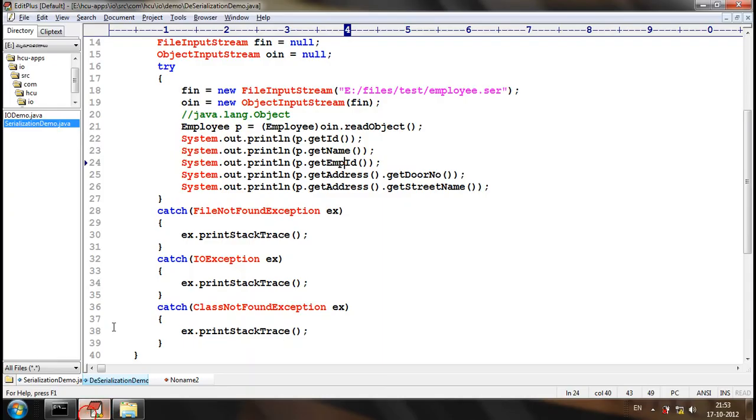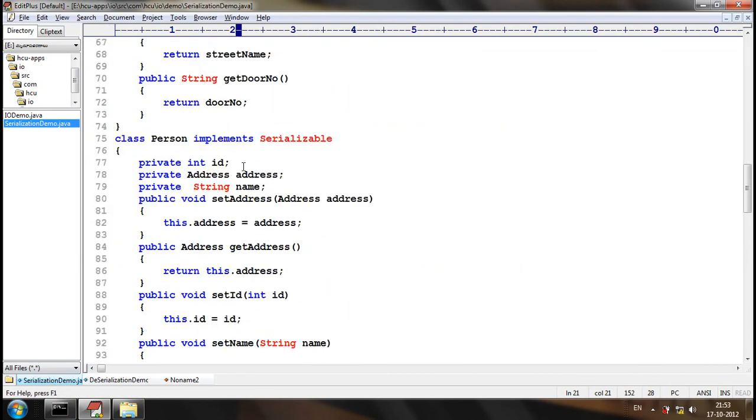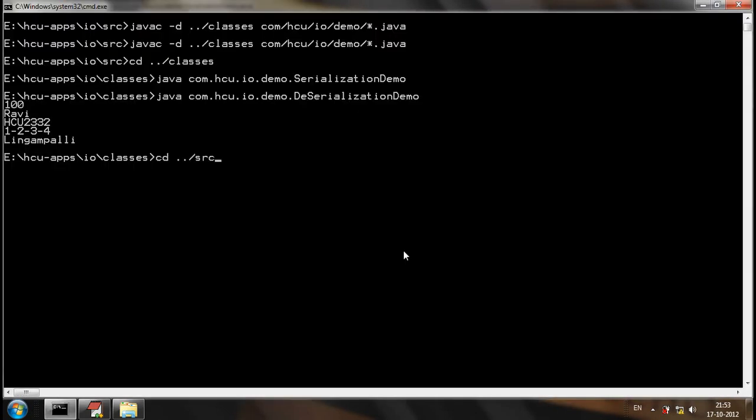Now there is a significant change in the serialized entity just because the name of the attribute has been changed. So in this kind of case, we should change the serial version UID. When there is a significant change in the serialized class, meaning a change that affects the process of serialization or deserialization, then we should change the serial version UID. So now